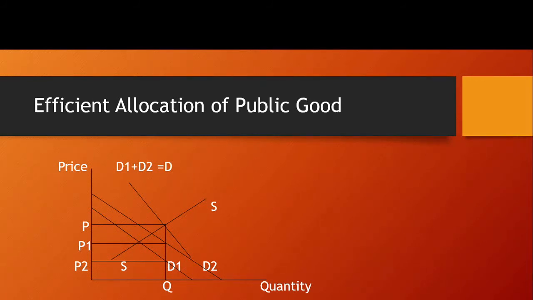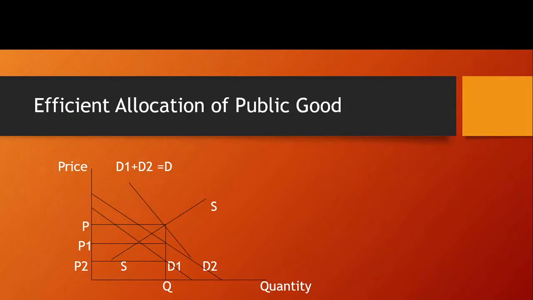See, for public good, the joint demand curve is obtained by vertical summation of the demand curves of two individuals, D1 and D2. And the optimum allocation here is Q, and the price is P, but this price is paid by the two consumers, where all the consumers contribute for the supply of public goods. So their joint contributions determine what will be the supply of public good. And we can see here that OQ quantity of public good will be supplied in the market, and this OQ quantity will be equally consumed by all the individuals.